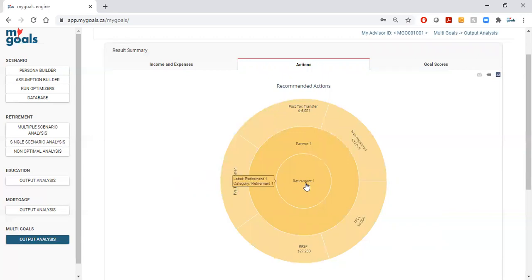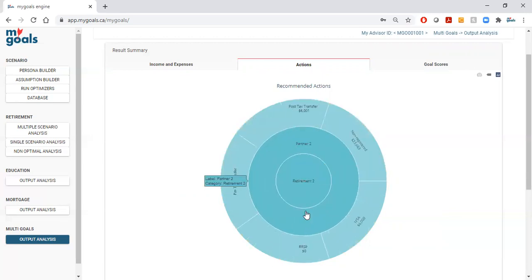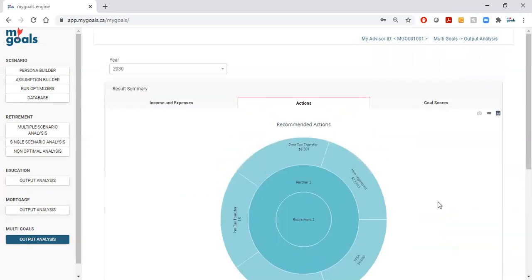And you can do this for any year. You can also see, from the spouse's retirement two, she's making a non-registered contribution of 23,000 and a TFSA contribution of 6, and no RRSP is her optimal. So these again are the calls to action over time.